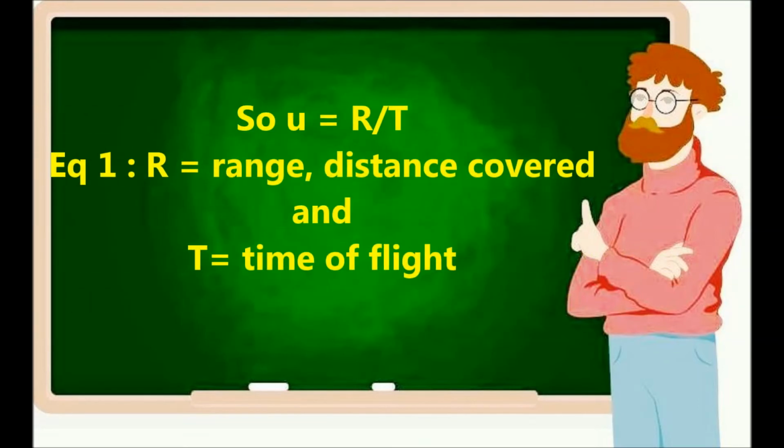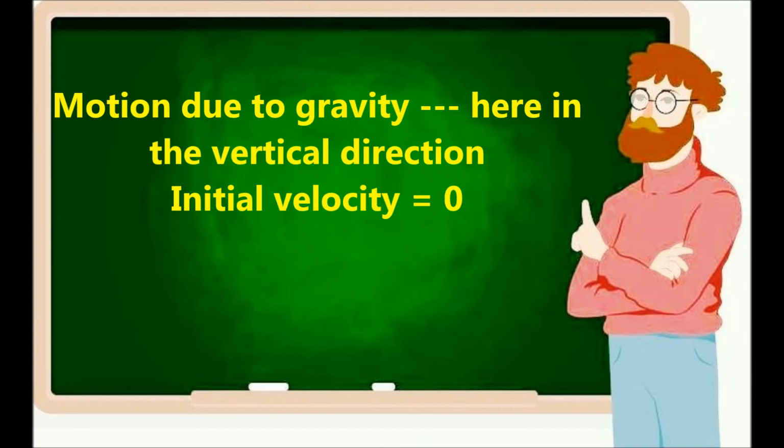So u is equal to R by t. Velocity is distance by time, right? R is the range, the total horizontal distance covered, and t is the time of flight, isn't it? So u is equal to R by t. I told you the first motion can be taken separately. We have taken it separately.